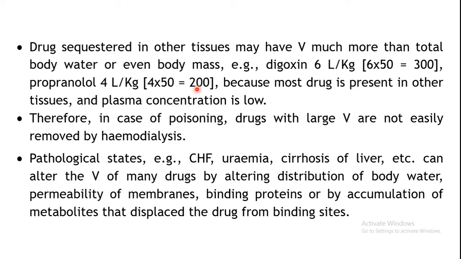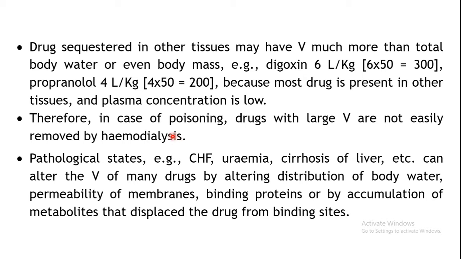So in case of toxicity of these kinds of drugs, where poisoning has taken place, with such drugs which have a very large volume of distribution, it's very difficult to remove them by the process of hemodialysis, because your drug is not in the blood compartment, right? It is sequestered, it has entered into the tissues. So in case of poisoning by such drugs, you may have to find other ways to clear the drug.